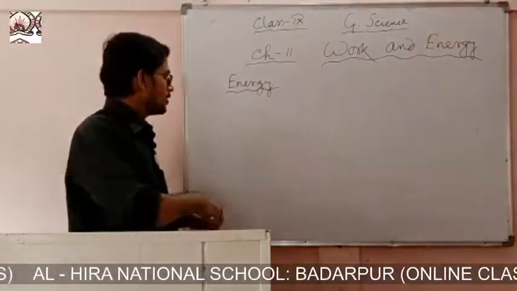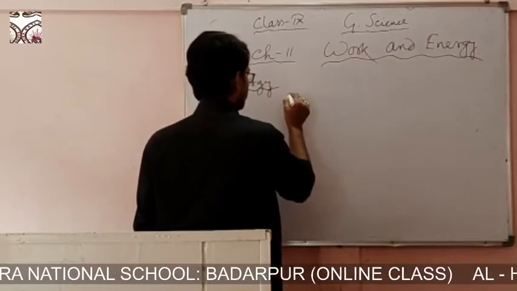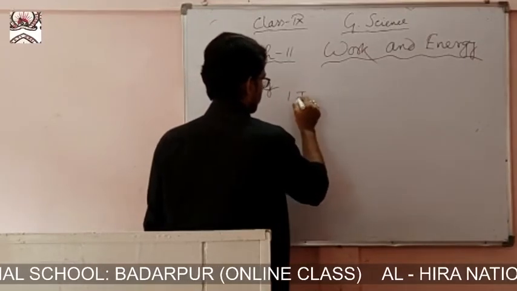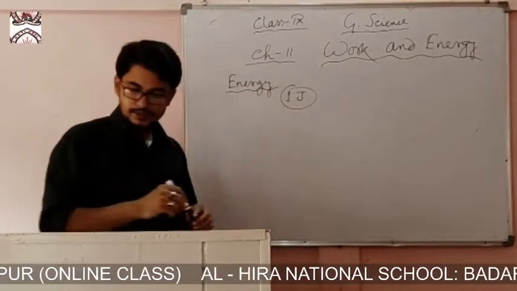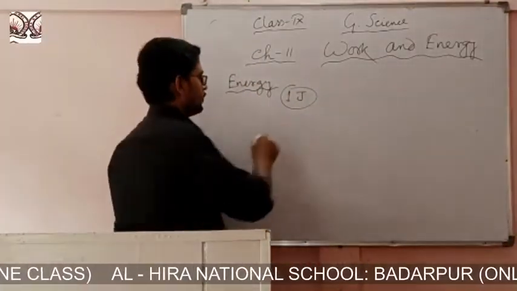The unit of energy is also joule. 1 joule is the unit of energy, and this is the SI unit of energy.